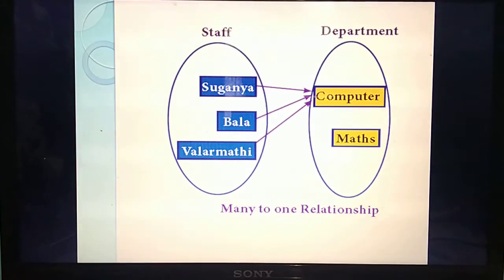Okay, see this example, then only you will understand. So listen carefully, just the opposite. Here 3 staff names are given. The 3 staffs are working under the computer department. So the computer staffs cannot work with other departments. So listen, many entities of the staff table are related with only one entity of the next table. Understand? This is called many to one relationship.